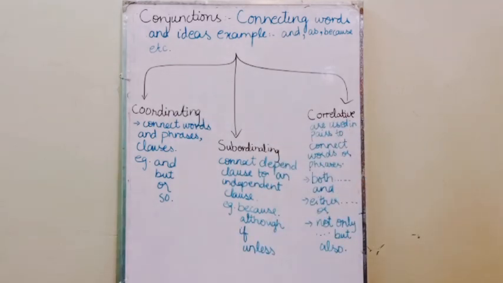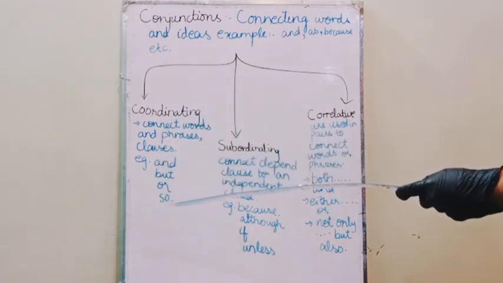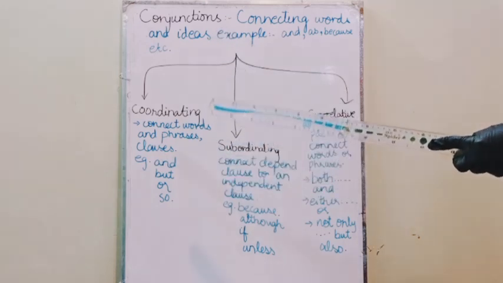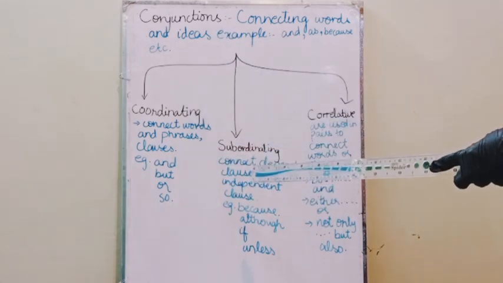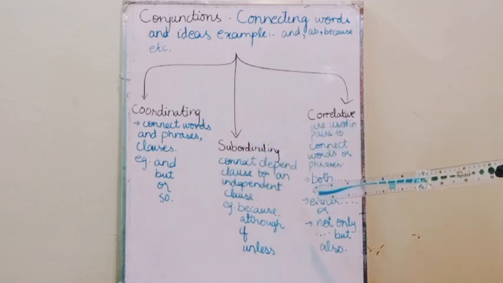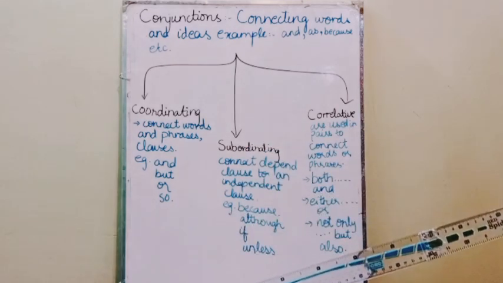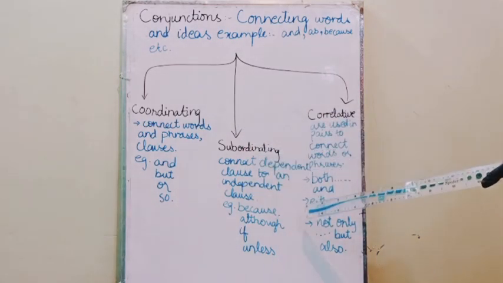Now these are the examples of coordinating conjunctions. There are many others, but you have to see that coordinating conjunctions are those that connect words and phrases or clauses. Like two clauses are connected by a coordinating conjunction. Then we have subordinating conjunctions. Subordinating conjunctions are those that connect a dependent clause to an independent clause.